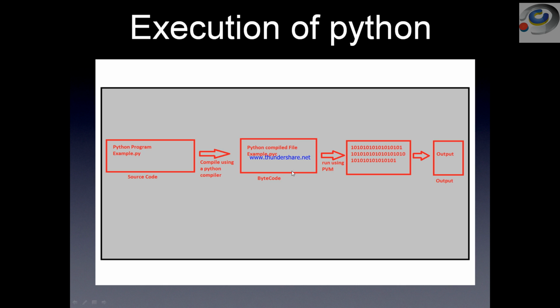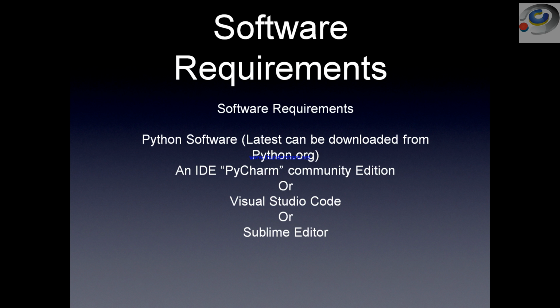Then this .pyc file runs in the PVM, the Python virtual machine, which converts it into machine understandable code, and finally the output gets generated. This is what a very simple architecture looks like.